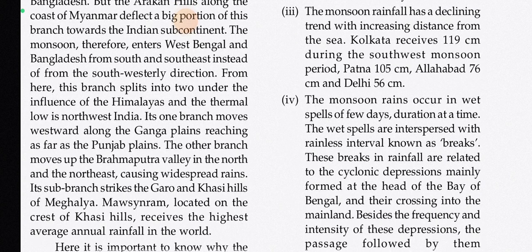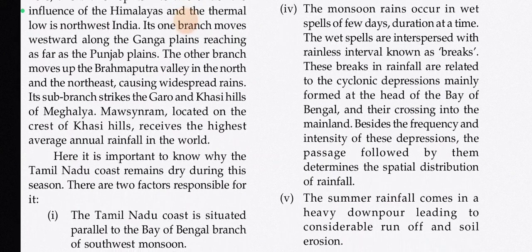The monsoon rainfall has a declining trend with increasing distance from the sea. Kolkata receives 119 cm during the southwest monsoon period, Patna 105 cm, Allahabad 76 cm, and Delhi 56 cm. The monsoon rains occur in wet spells of few days duration at a time. The wet spells are interspersed with rainless intervals known as breaks.